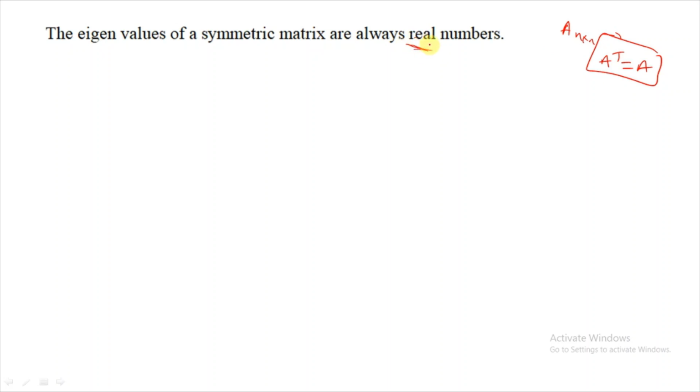In general, eigenvalues may be real or complex. In the last class, we found a real matrix whose eigenvalues were complex numbers. But if the matrix is symmetric, in that case, eigenvalues are always real numbers. It's simple.